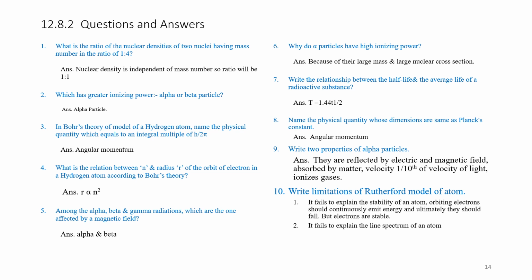Write limitations of Rutherford model of atom. It fails to explain the stability of atom. Orbiting electrons should continuously emit energy and ultimately they should fall. But electrons are stable. He said the electrons are going around the nucleus and they are accelerating. So, accelerating electrons should lose energy and they should ultimately fall towards the nucleus. But it is not happening. We have observed all electrons are stable. Hence, Rutherford's model fails. And it also fails to explain the line spectrum of an atom.